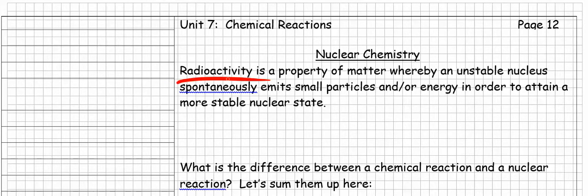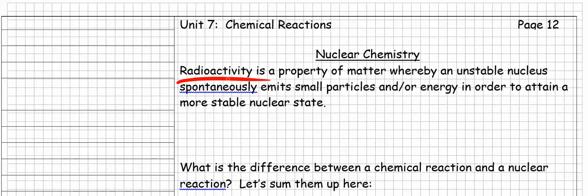Radioactivity. What do we mean by radioactivity? Well, it's a property of matter whereby an unstable nucleus, and that's key, unstable nucleus, spontaneously emits small particles and/or energy in order to attain a more stable nuclear state. So when we have an atom, and that atom has a nucleus that is unstable, remember that the universe is in a constant state of increasing disorder, what we call entropy.